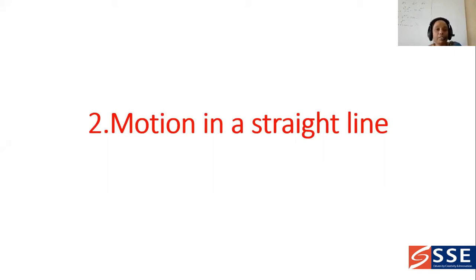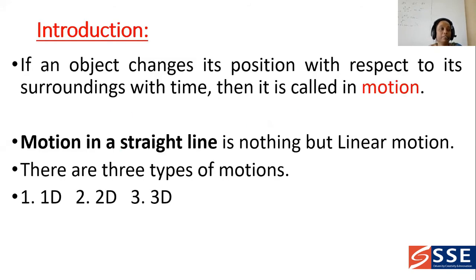Okay. First of all, I am repeating again, because somebody is saying that they are not joining. So, introduction. If an object changes its position with respect to its surroundings with time, then it is called motion. So what is motion? How can we explain the definition of motion?